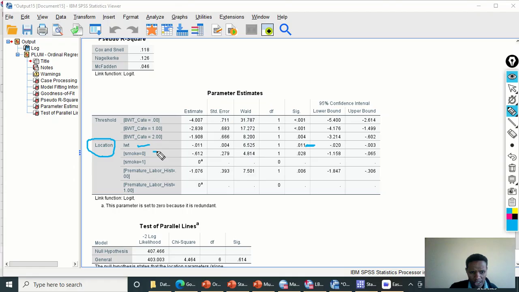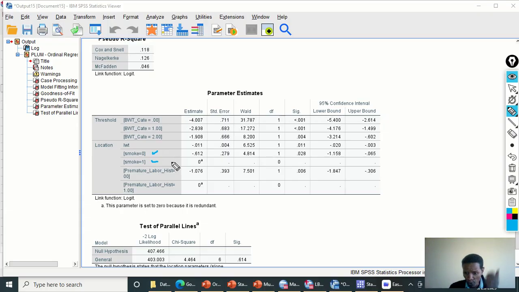And here, the smoking and the premature labor history: SPSS will make the category of the predictor variables with the highest frequency the default reference group. So we will not be in a position to choose which category should be the reference with the procedures that we follow. Okay, so in this case, smokers coded as 1 are the reference group. So compared to smokers, non-smokers have a lower probability of getting a low birth weight baby, because the beta coefficient is negative.